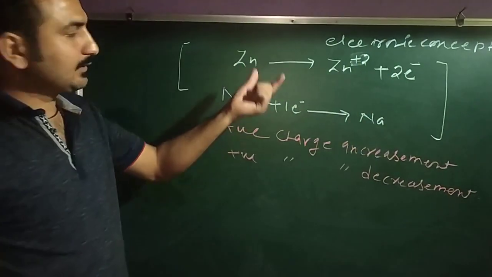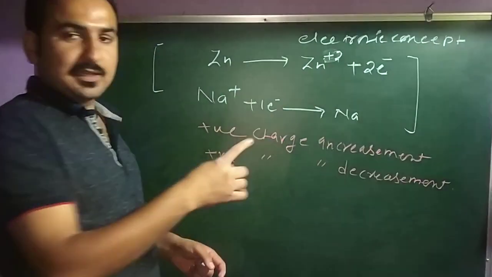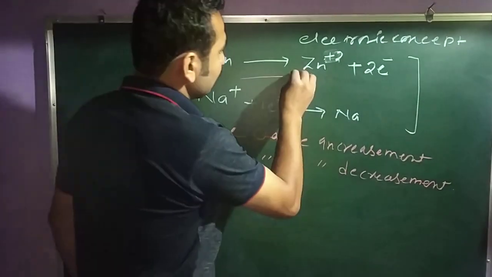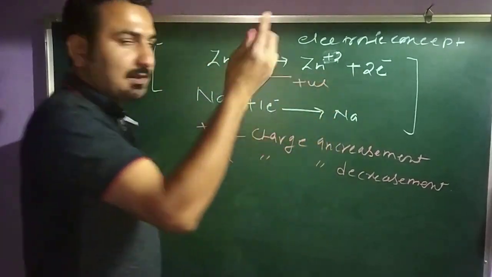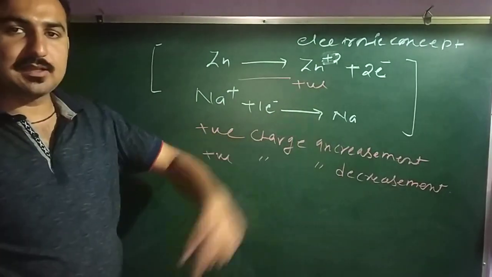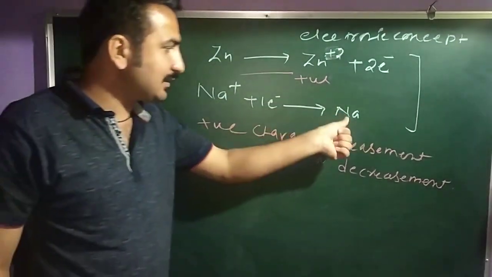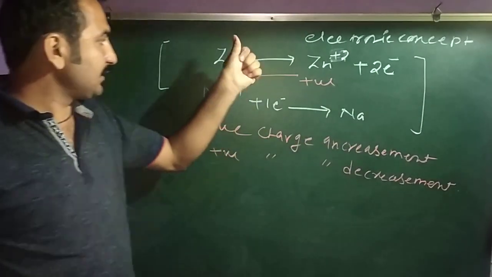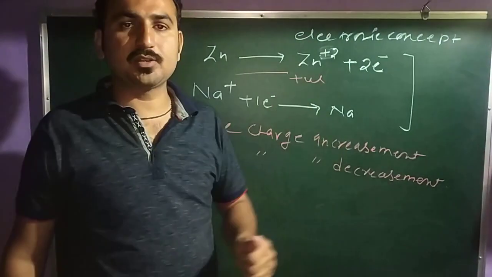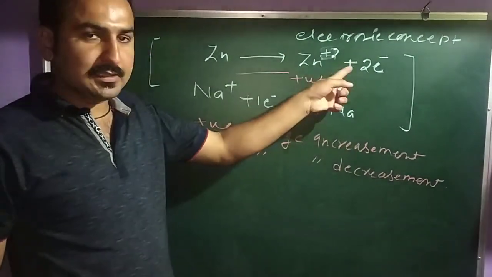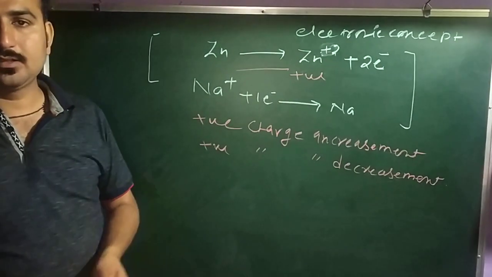You are seeing in these two reactions, in the first, the positive charge increases. That means you can see the positive charge is increasing, and here the positive charge is decreasing. Here is 1 positive charge and here is 0 positive charge. Here is 0 positive charge. Here is 2 positive charge. Positive charge is increasing and positive charge is decreasing.